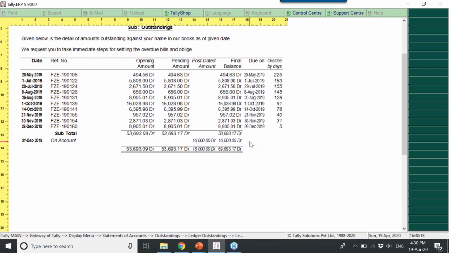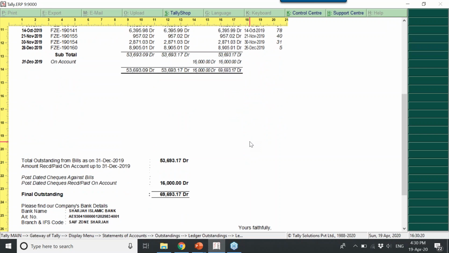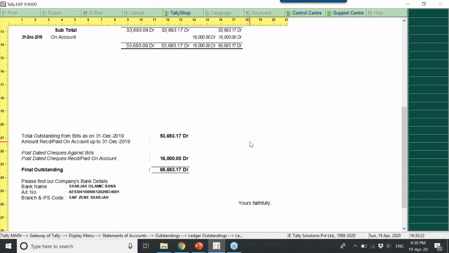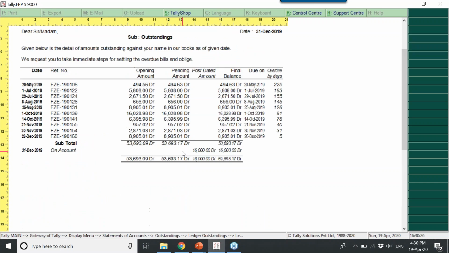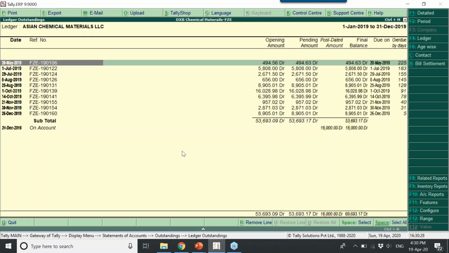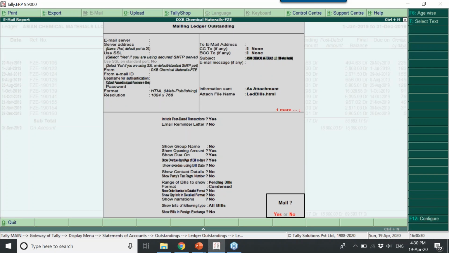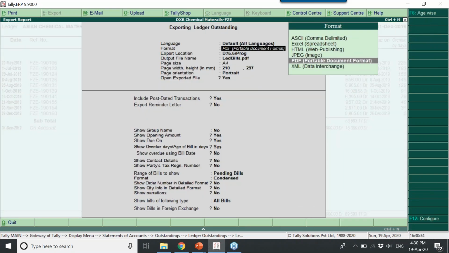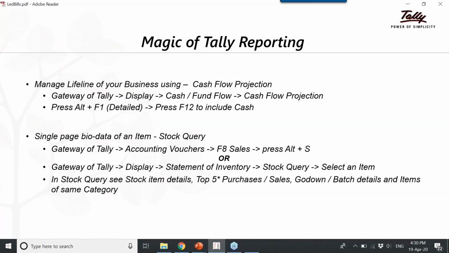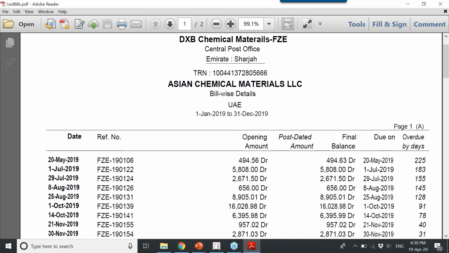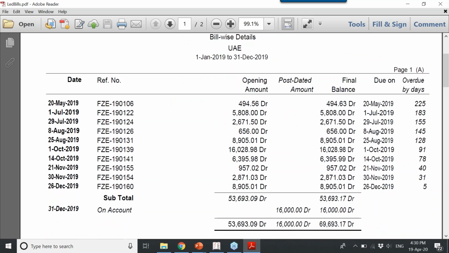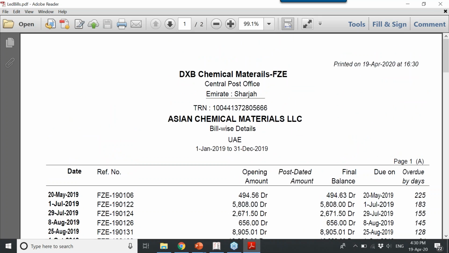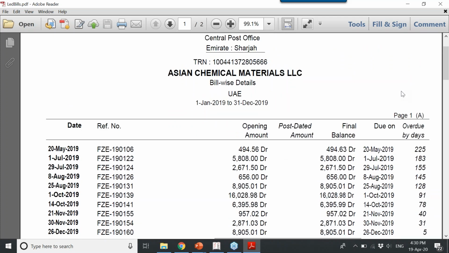This is how it shows, and below it shows your bank details. Either you can print this, or you can export, or you can mail. This is the mail. Either you can export in any format you want. This is in PDF, and Tally also has a provision to print when you printed, what date. Also you can print.